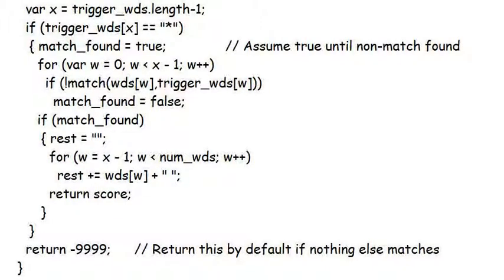The remaining words in the sentence are then strung together and stored in the variable rest for use in the response of this phrase, should it be the highest scoring one. The last line of the function returns a default value of -9999. This is the lowest possible value and simply means the input sentence didn't match the phrase in any way.